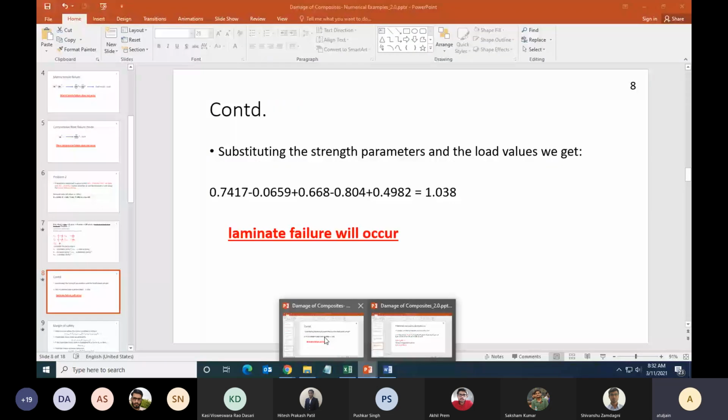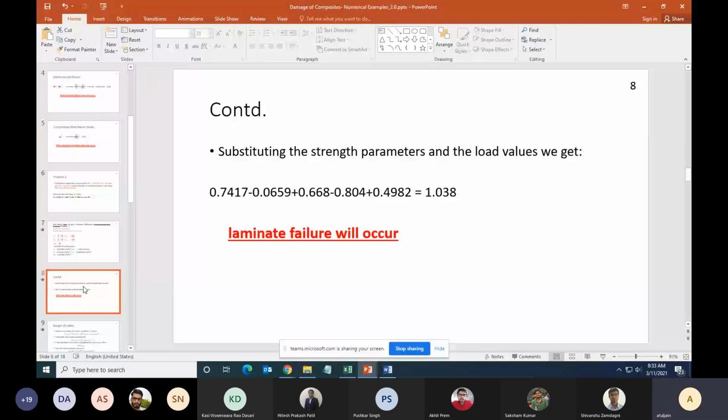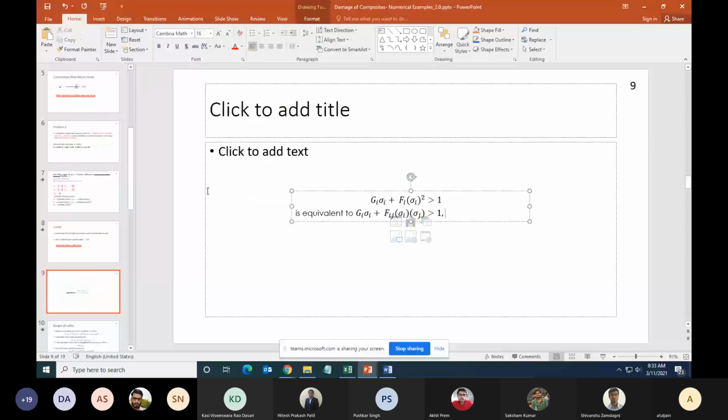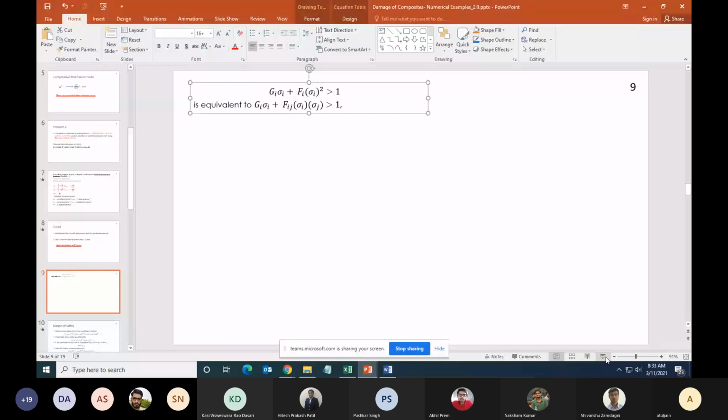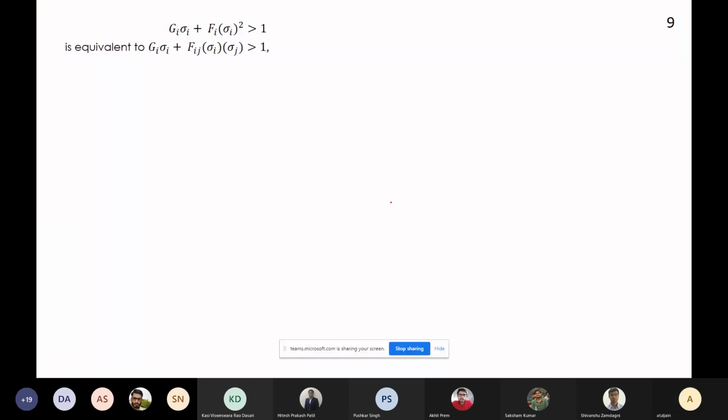Copy this to our presentation. The first equation will be what?